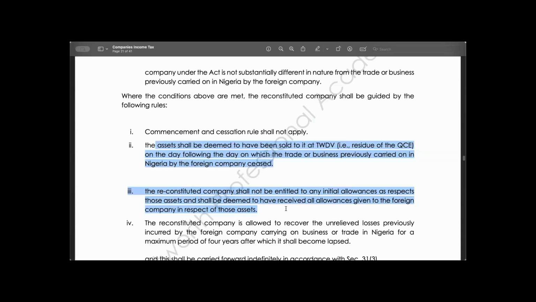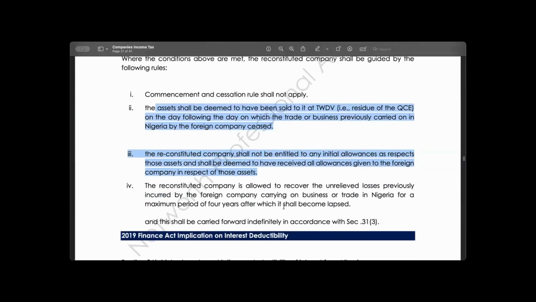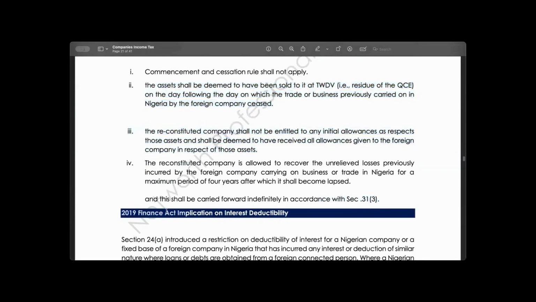The next one: any unrecovered, unrelieved losses from this reconstructed company, from this foreign company, have a maximum period of 4 years to be carried forward. Remove this, and shall be carried forward indefinitely?